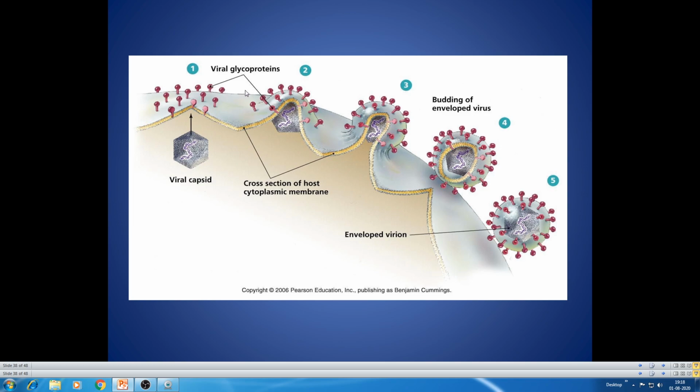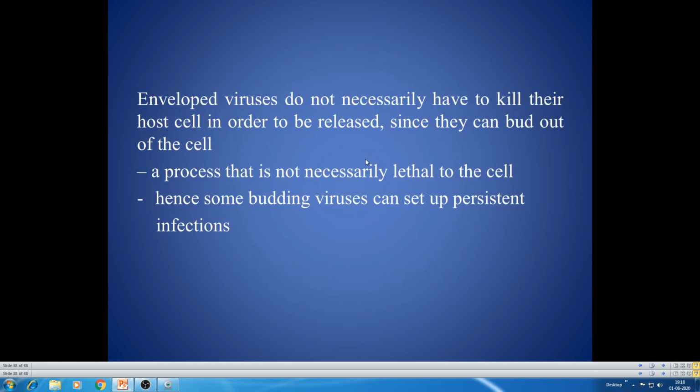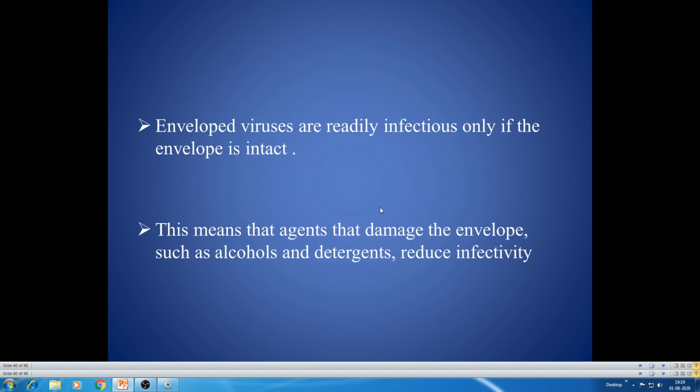You can see a clear distinction here. The viral glycoproteins produce the second section, it is gradually bulging out, and the third one is almost completing, and later it is the budding of the enveloped virus. Right? Could you follow me? This enveloped virus does not necessarily have to kill its host cell in order to be released, since it can bud out of the cell. It is a process that is not necessarily lethal to the cell. Hence, some budding viruses can set up persistent infections. That is why persistent infections.